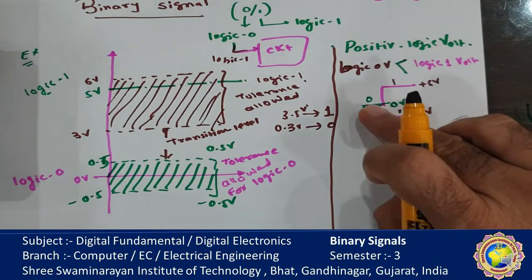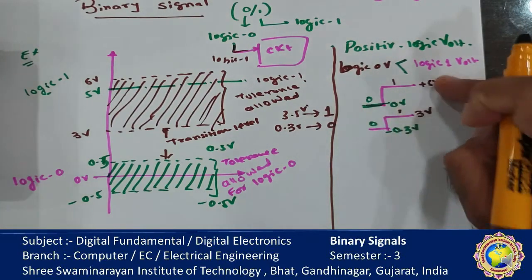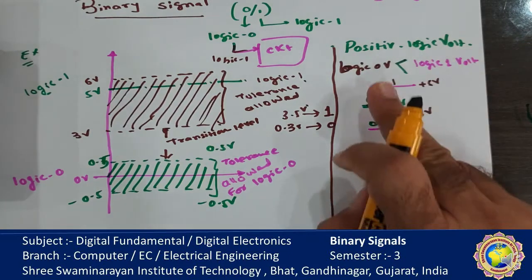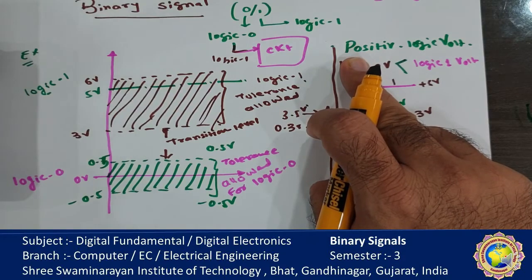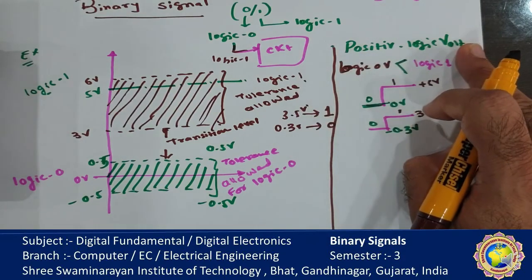In both, the value of logic 0 is lower than that of logic 1. This type of voltage level is known as positive logic.